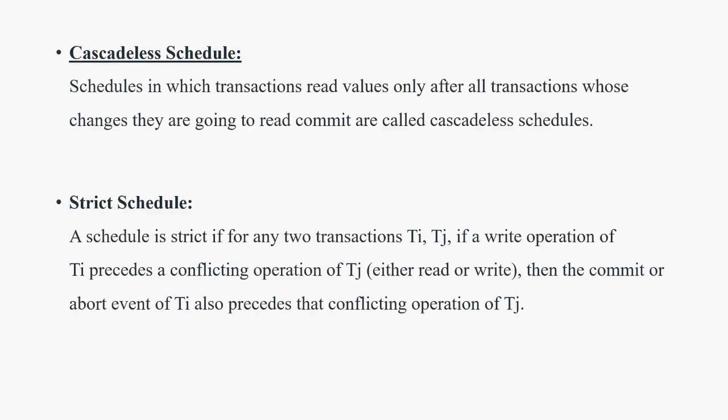Cascadeless schedules, they are not going to do any rollbacks. Why? Because they perform reads only after a commit. So if suppose T2 is reading from T1 only after T1 commits, T2 is strong enough to understand that it has read the right information.